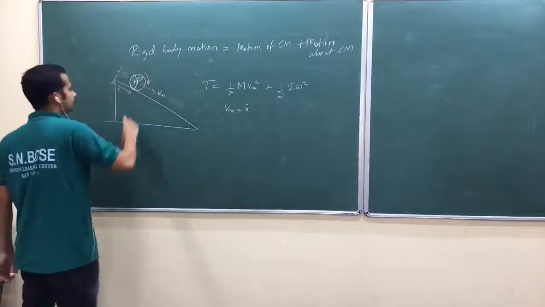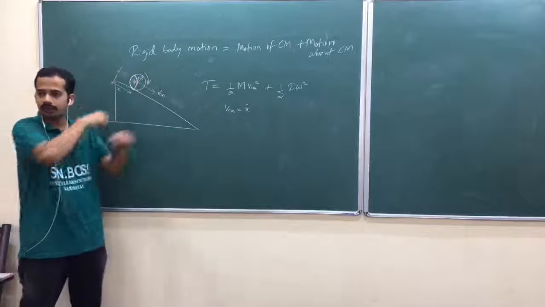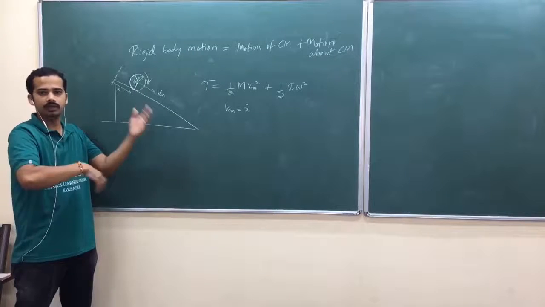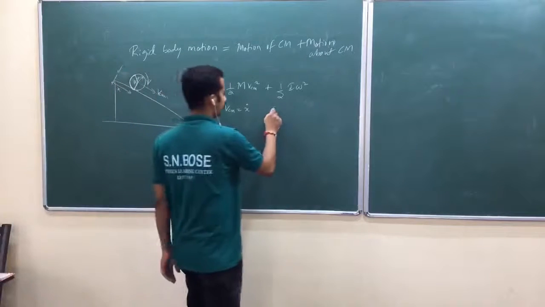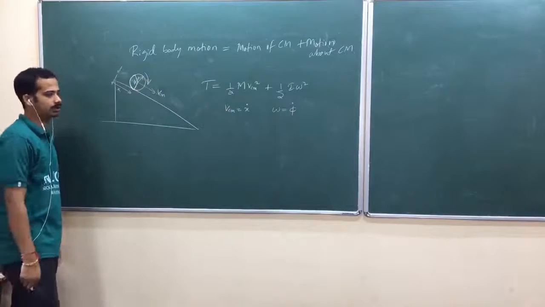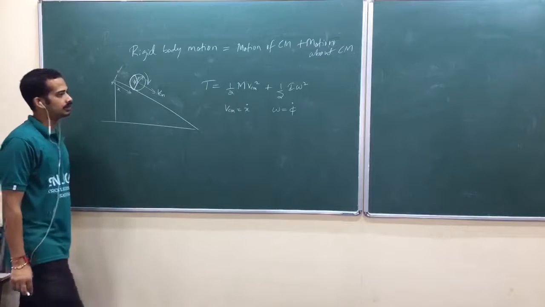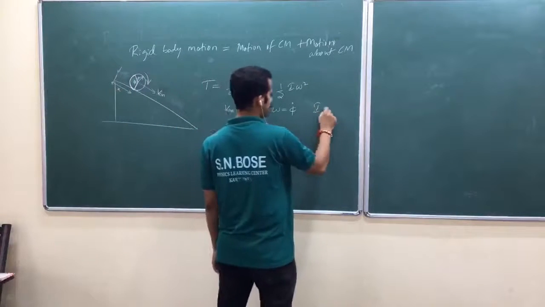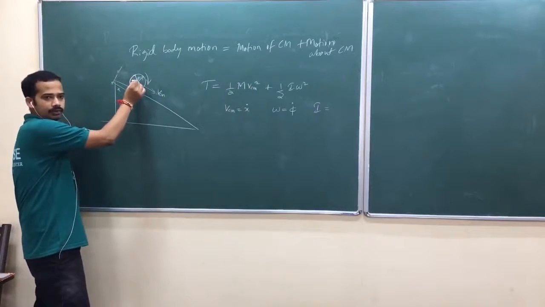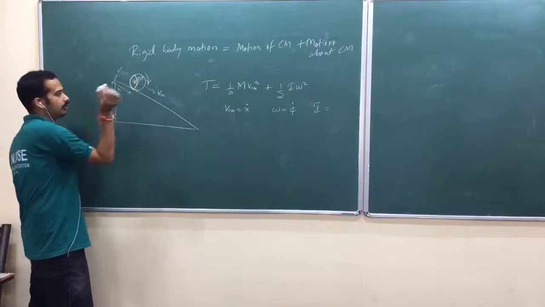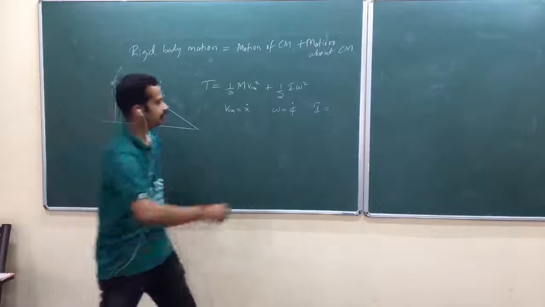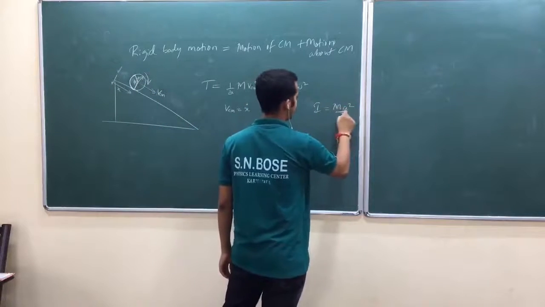Is that okay? Now you need to define, when you sit in the center of mass, you will feel it is rotating. Isn't it? That's why you need to define one more coordinate for that rotational motion, and that omega will be equal to phi dot. Omega, angular velocity, will be equal to phi dot. I is the moment of inertia about an axis passing through the center. When you sit on the center of mass, you will feel it is rotating about an axis passing through its center, perpendicular to its plane. That's why I equals m a squared by 2.